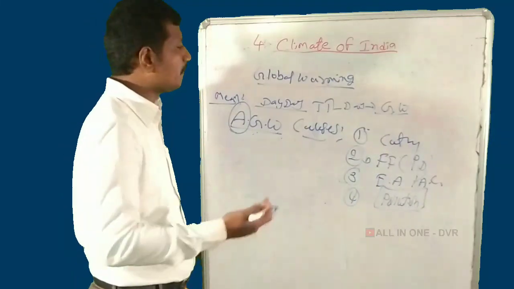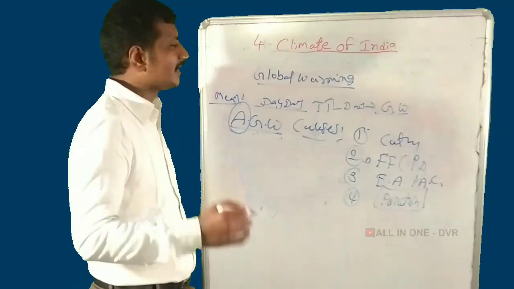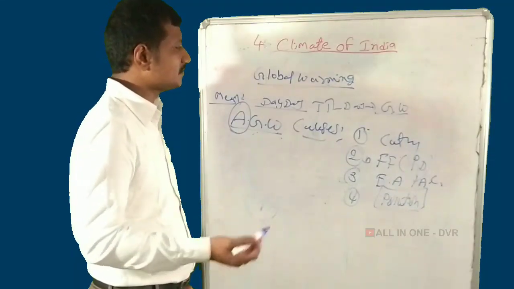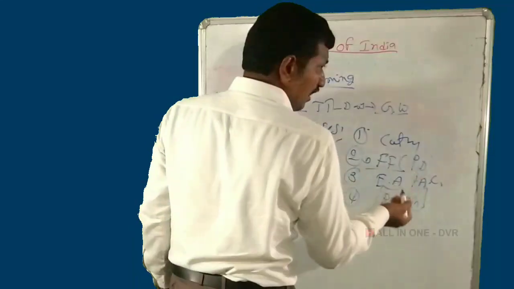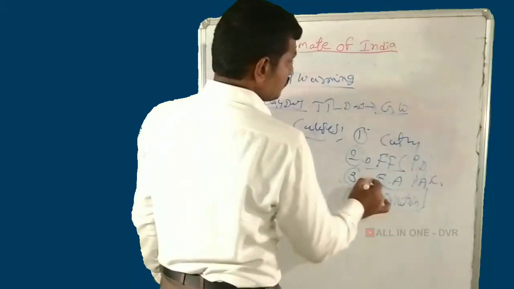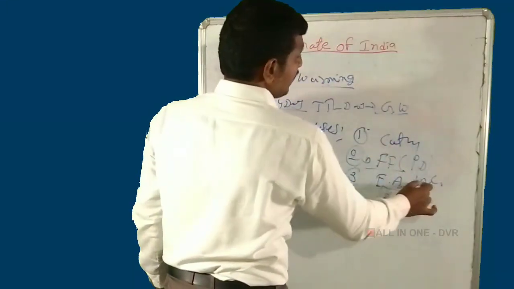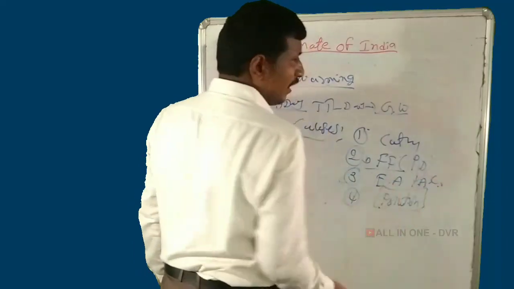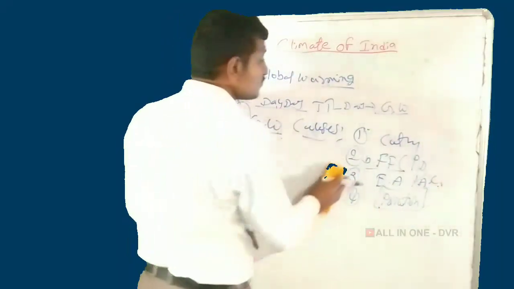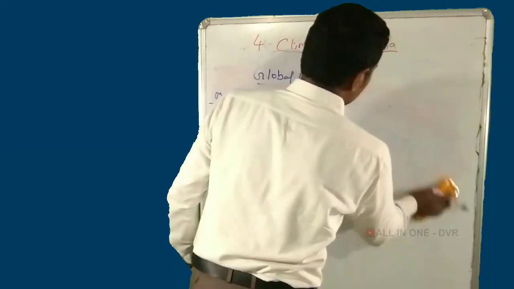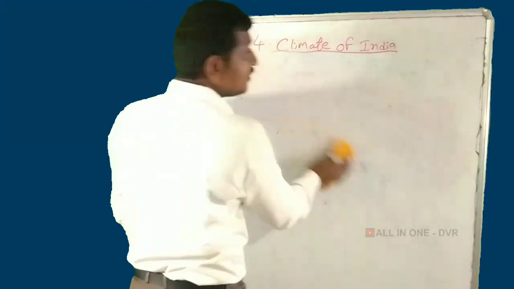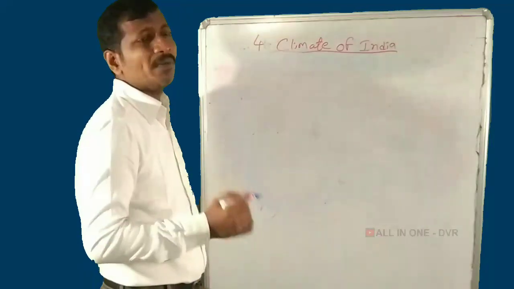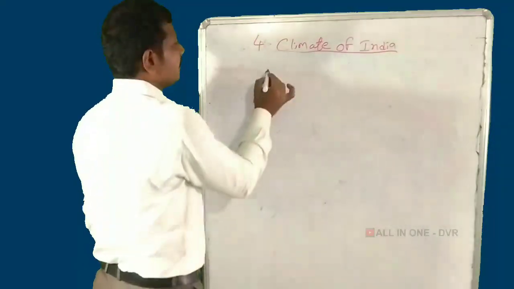What does global warming mean? Day by day the temperature increases. Global warming is caused by cutting down the trees, burning of fossil fuels, electronic appliances like AC and refrigerators, and pollution. This is global warming: the temperature is increased day by day. AGW, anthropogenic global warming.